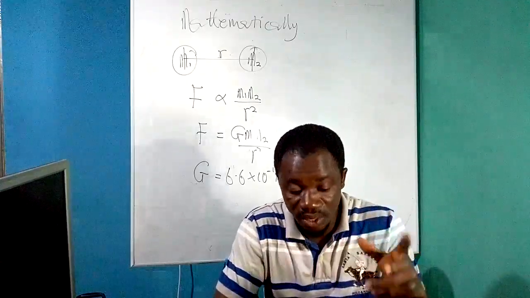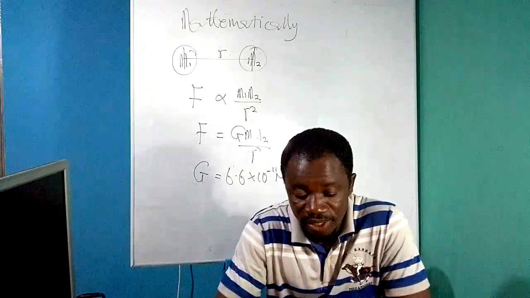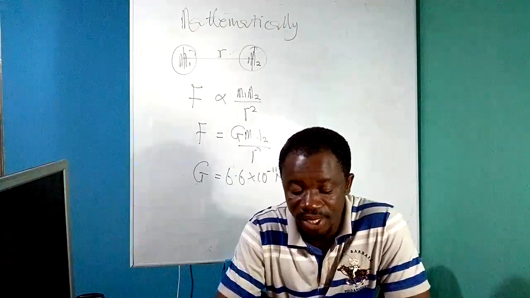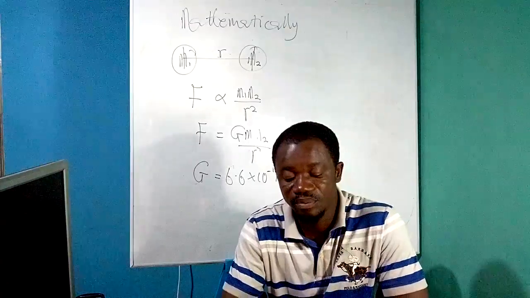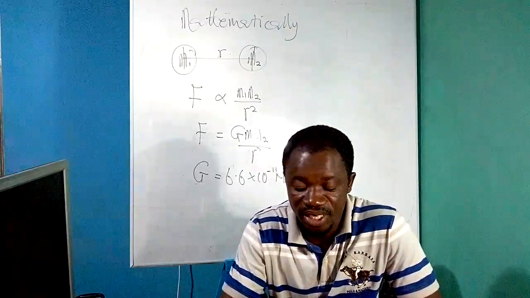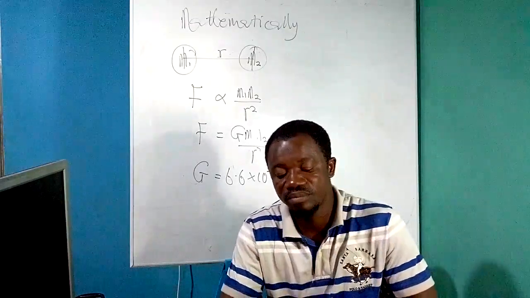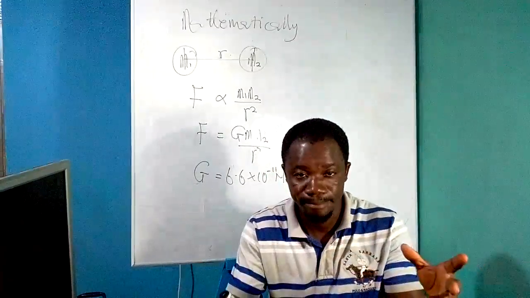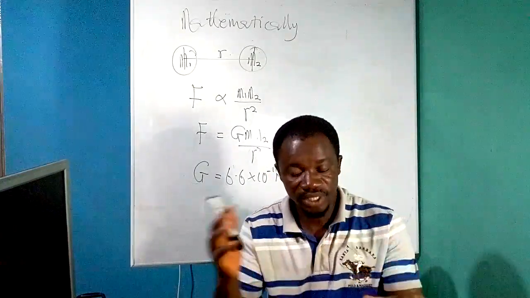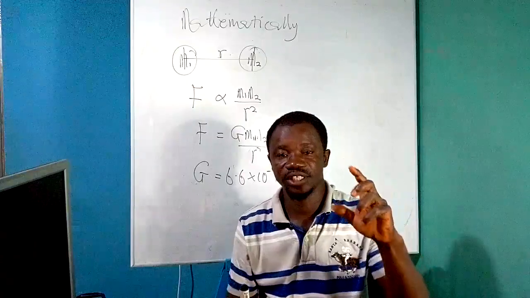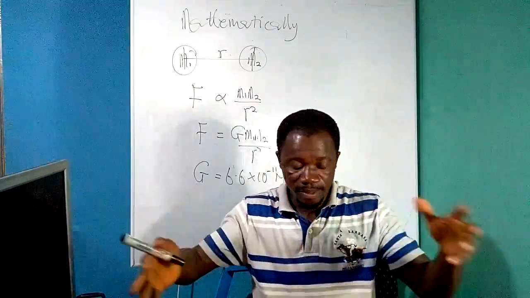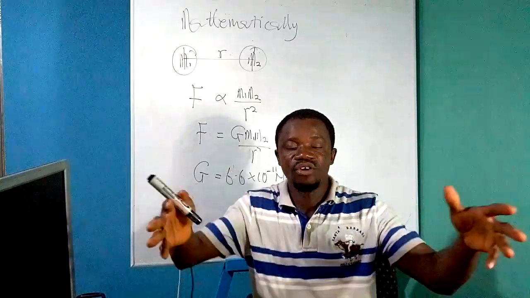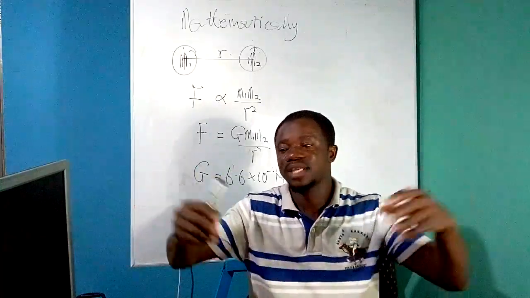G is a scalar quantity, and G is independent of the nature and size of the bodies, as well as the nature of the medium between them. So what we're saying is that the value of G is independent of the medium in which the two masses are placed.